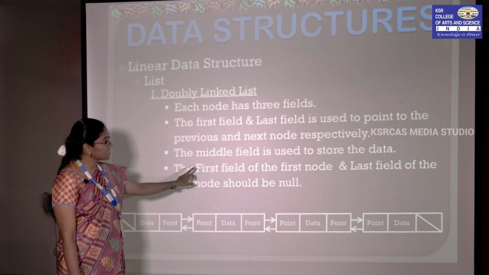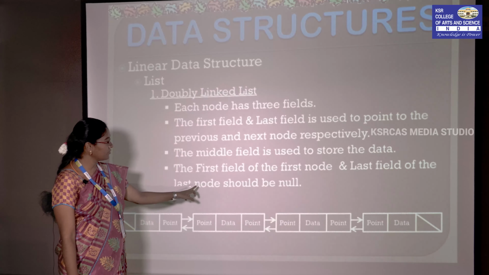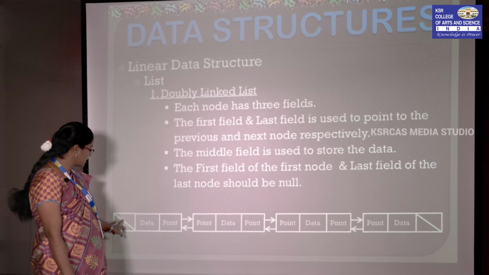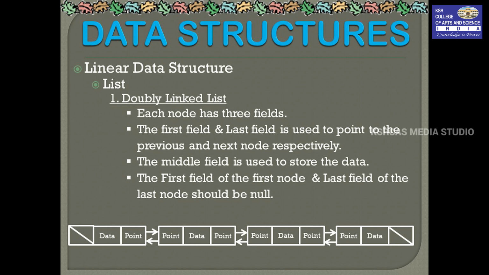So here the first field of the first node and the last field of the last node should be null, which indicates that it is the end of the linked list.